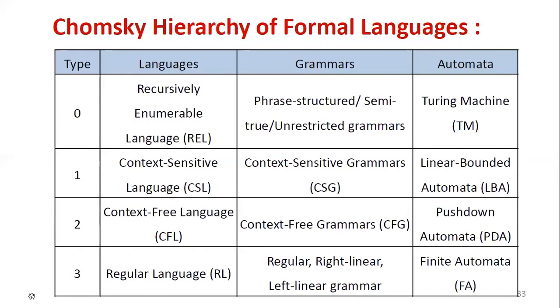The entire syllabus of this course, Formal Language and Automata Theory, is covered by a combination of these four categories. Whenever we complete all four categories, languages, grammars and their automata, our complete course will be completed. Now let us see the names.